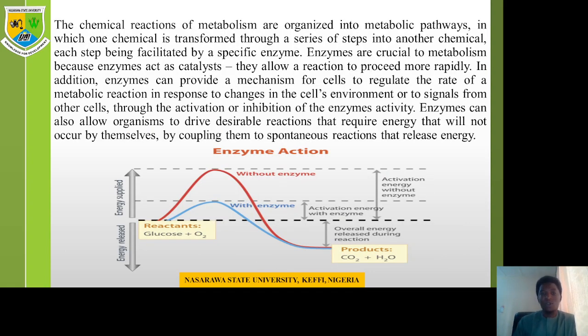Now, the chemical reactions of metabolism are categorized into two pathways, in which one chemical is transferred through a series of steps into another chemical, each step being facilitated by a specific enzyme. Enzymes are crucial to metabolism because enzymes are catalysts. As you can remember, enzymes are catalysts that help to speed up chemical reactions without themselves being used up, right? They allow a reaction to proceed more rapidly.